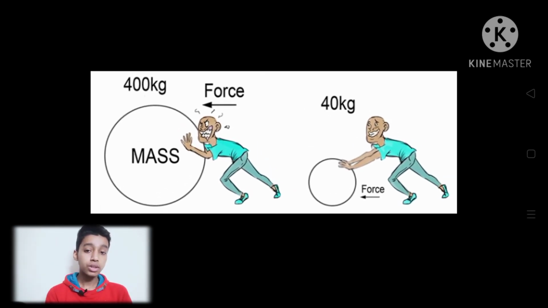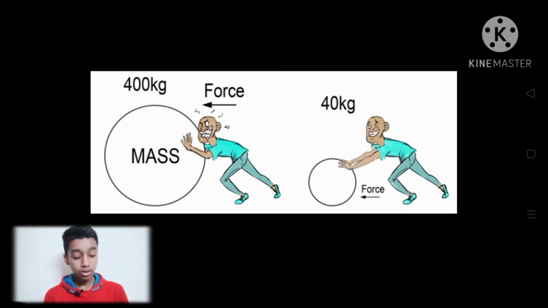In this picture you can understand this law better. A man is pulling a ball of almost 400 kilos, and he has to apply more force as compared to when he is pulling a ball of 40 kg.